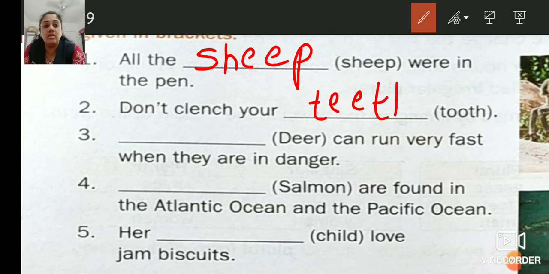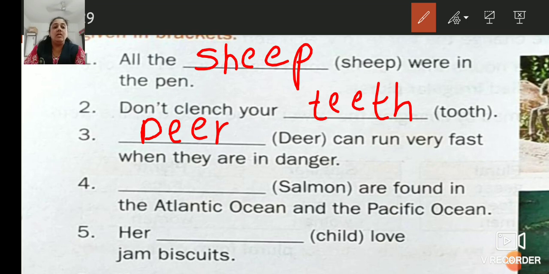T-double-E-T-H. Third number. Dash can run very fast when they are in danger. It is deer, remains deer only. Fourth, salmon are found in the Atlantic Ocean and in the Pacific Ocean.